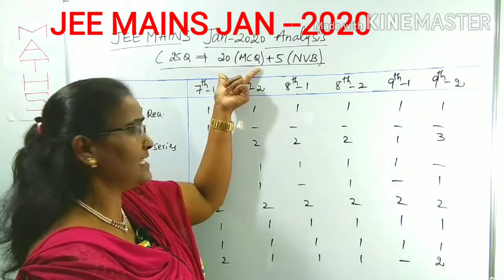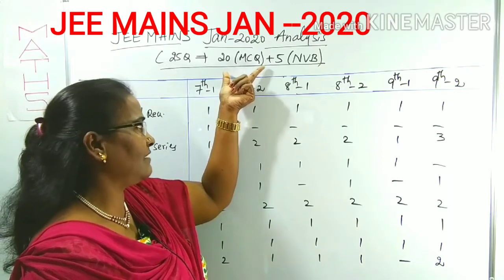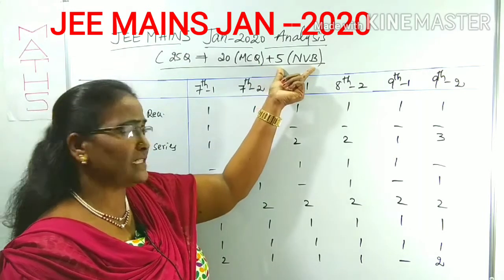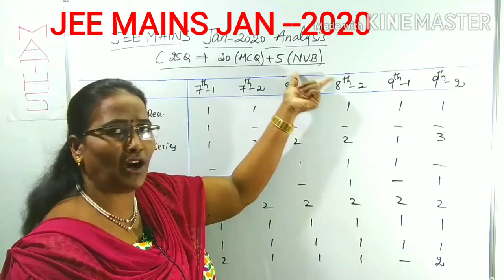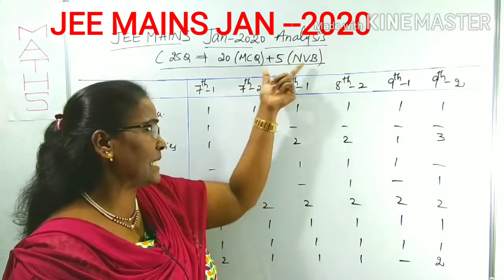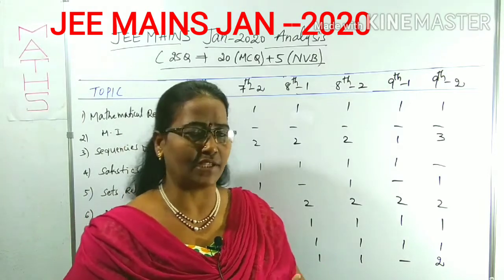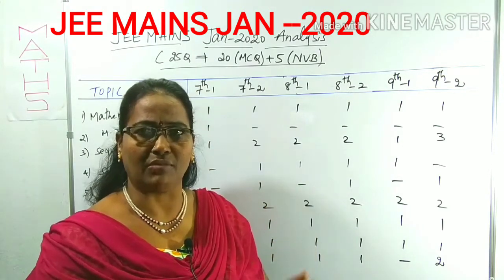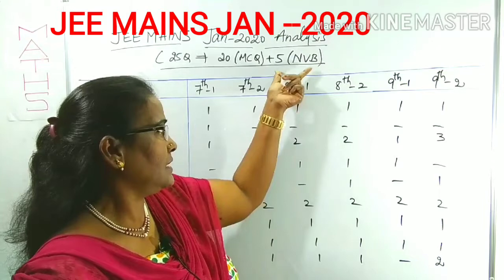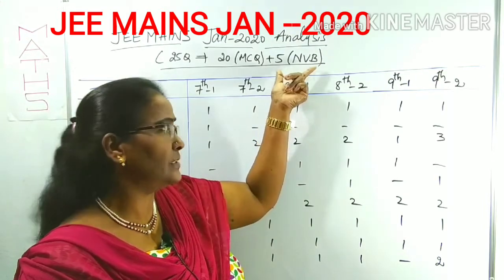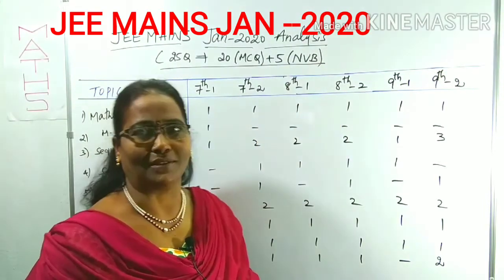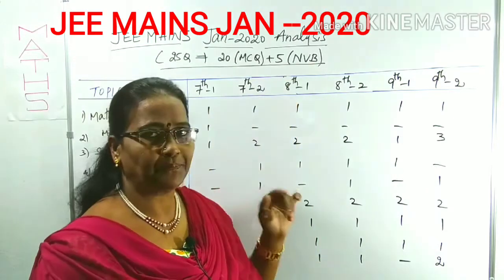That is a disadvantage in MCQs: there will be options. But in numerical value based questions, there are no options. There will be 5 such questions, and we can get the answer in integers as well as decimals. According to the instructions, you can mark the answers. Here, for these 5 questions, there is no negative marking. That is the only advantage here.